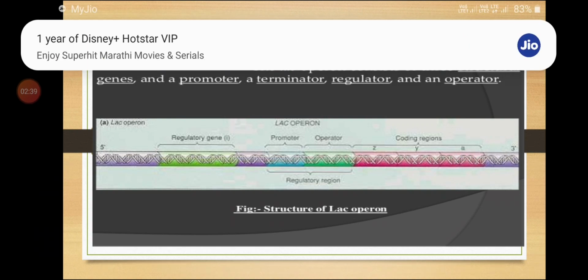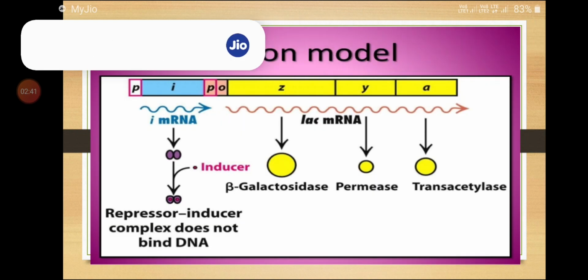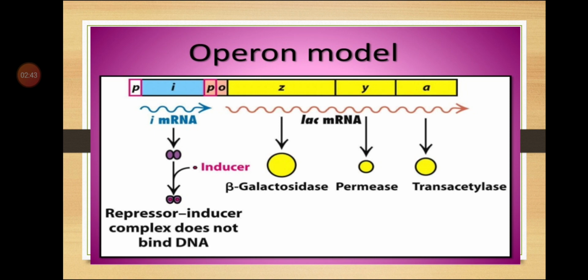You can see here the model of the lac operon: regulatory gene, promoter, operator, and three structural genes, Z, Y and A. The next one we are going to study is the inducer.